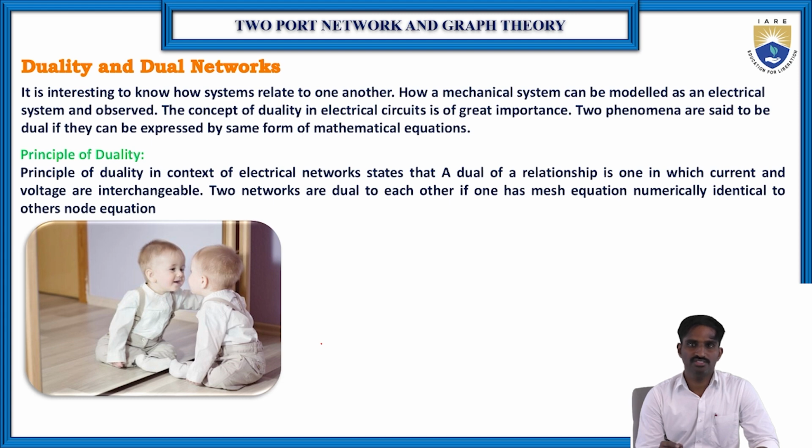This is the extension of those topics, and this is one of the subtopics in network graph theory.